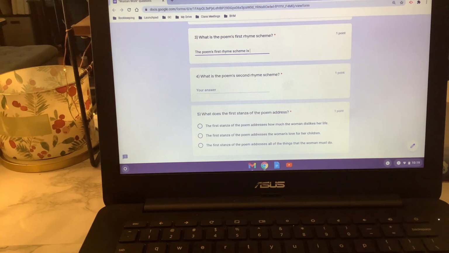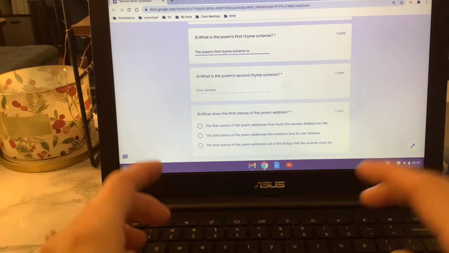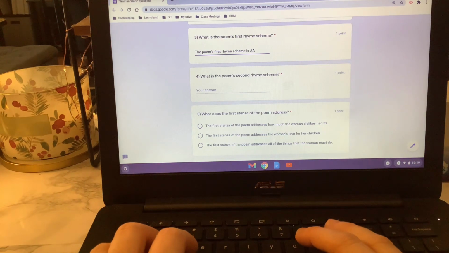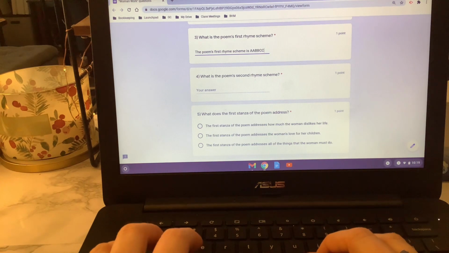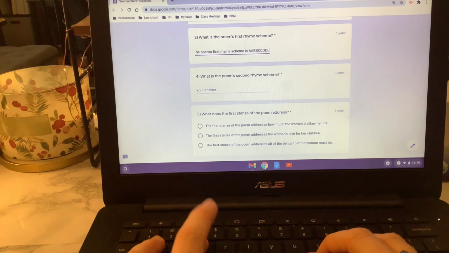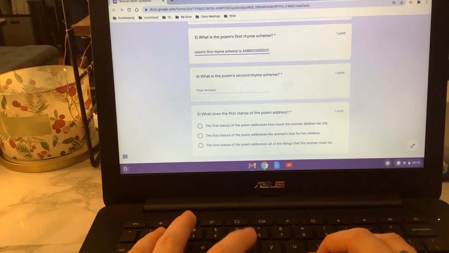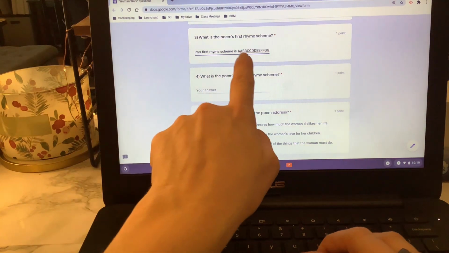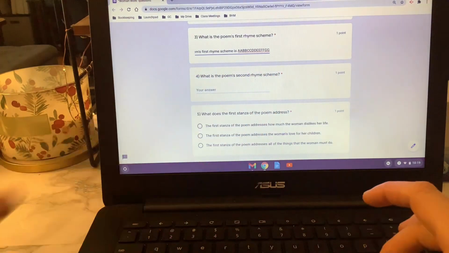So if we look at the last word of these lines: tend, mend, mop, shop, fry, dry, feed, weed, press, dress, cut, hut, sick, pick. What is this rhyme scheme? Every 2 lines rhyme. So if we're going to do this, we're going to say A, B, B, C, C, D, D, E, F, F, G, G. Let's see, 2, 4, 6, 8, 10, 12, 14.